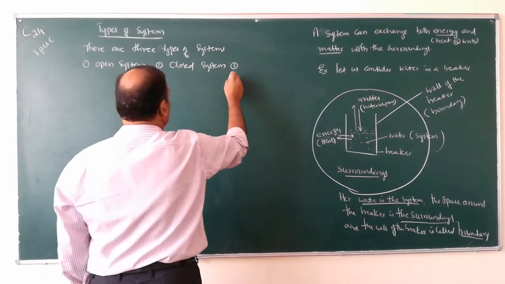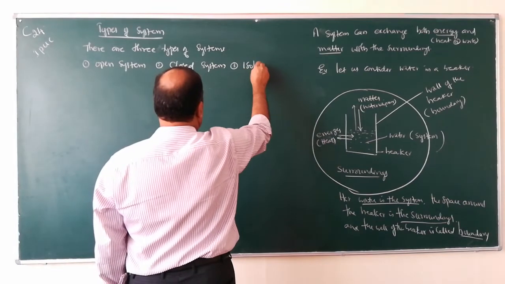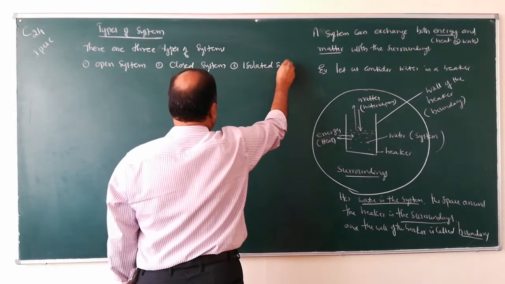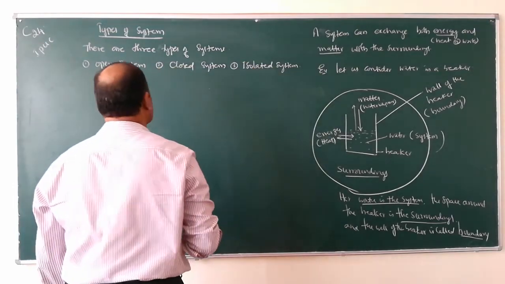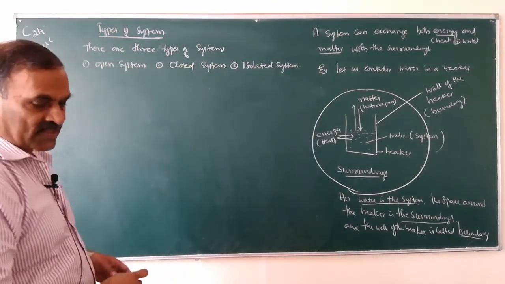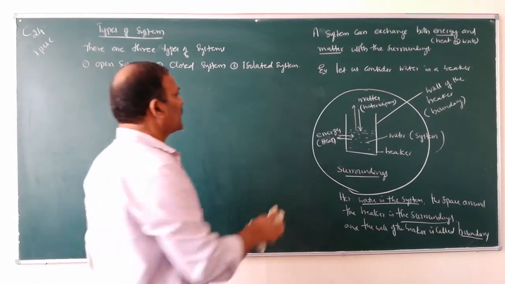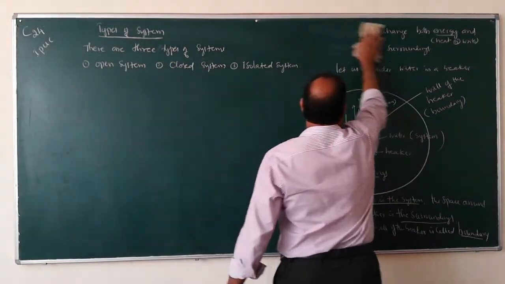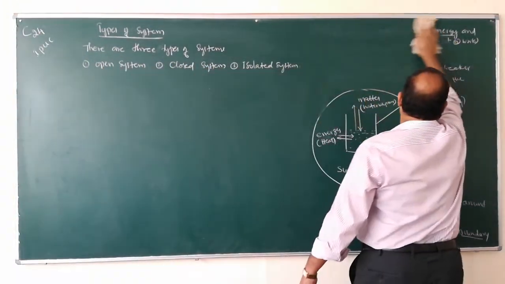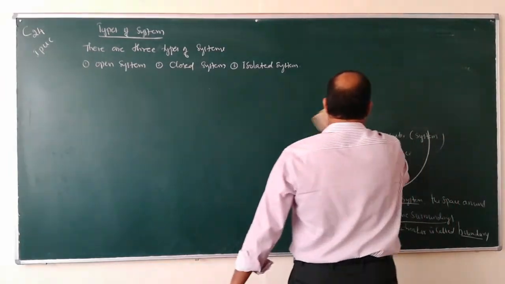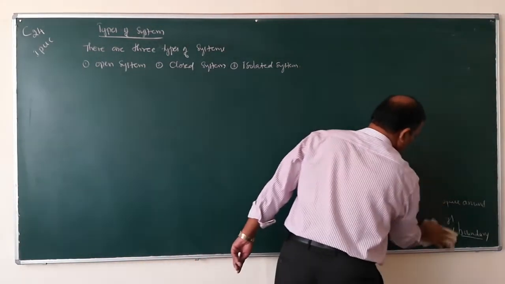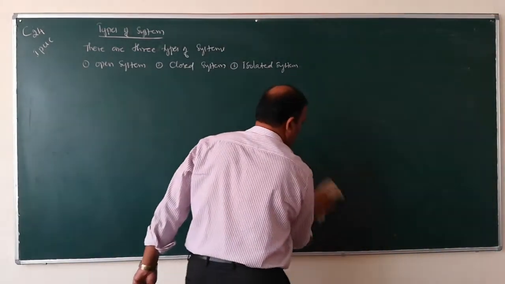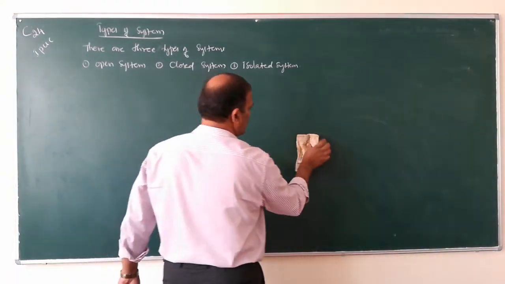And number three, isolated system. Open system, closed system and isolated system. So now let us study one by one. What is an open system? What is a closed system? And what is an isolated system?